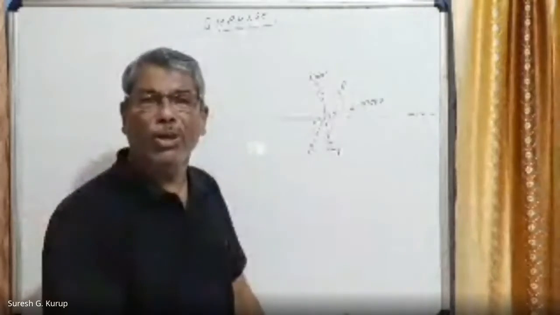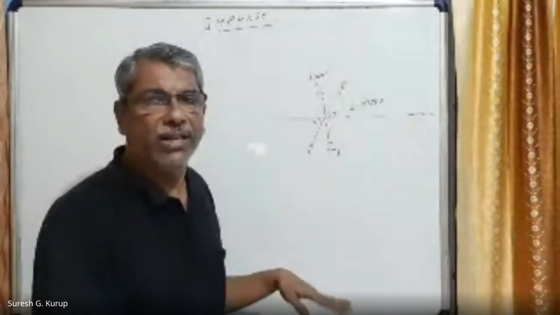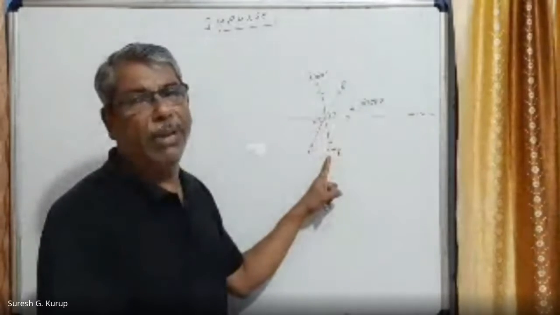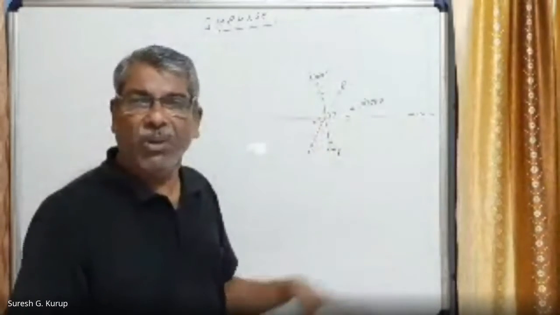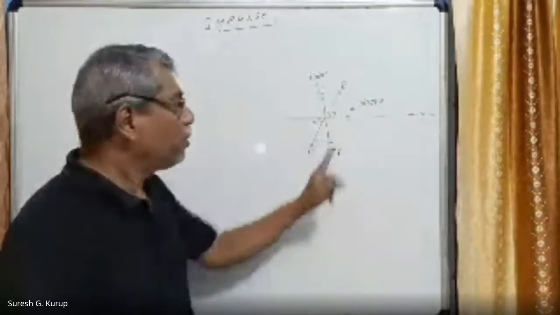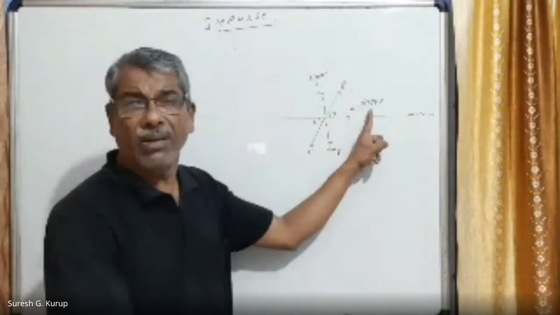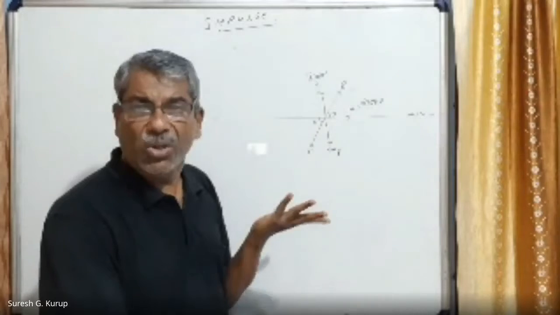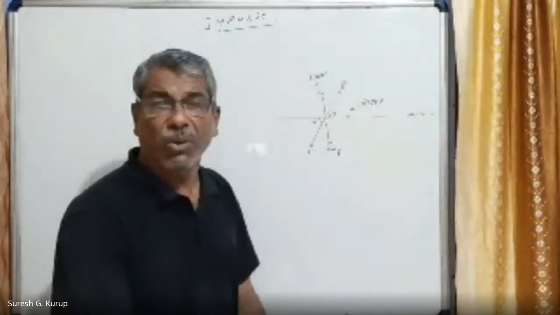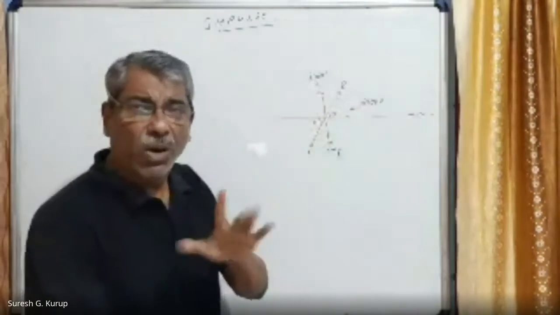That is why the man is not going into the floor. He is on the surface only, settled on the surface. Hence, we can say that the vertical component of the reaction force is balancing the weight of the man. That is cancelled because both are acting on the same body in opposite directions. But one thing is remaining. What is that? R cos theta has no balancing part. In the opposite direction, there is no balancing force. That is an imbalanced force. This imbalanced force takes the body in the horizontal direction. That will give acceleration to the man, and the man is able to walk on the floor.